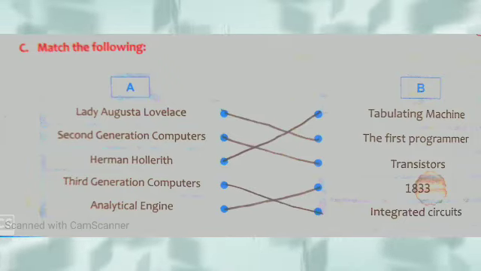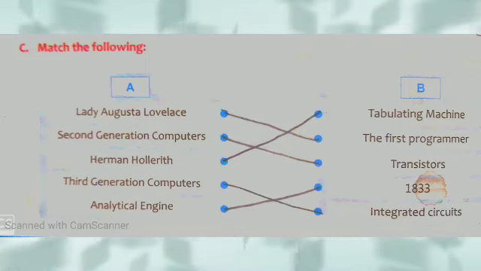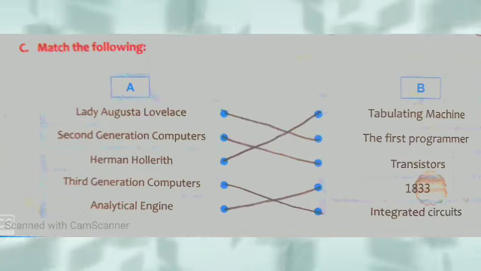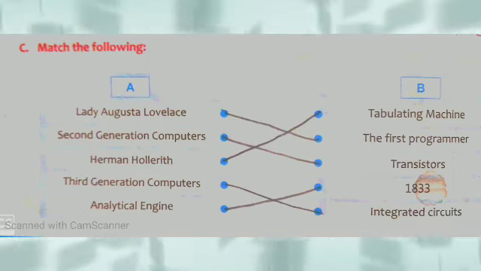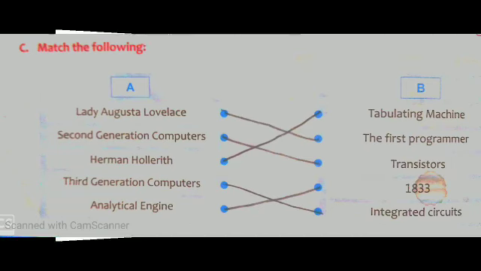Third is Herman Hollerith. He has developed tabulating machine. So we will match it with tabulating machine. Third generation computers use integrated circuits. So we will match it with integrated circuits. And analytical engine was developed in 1833. So we will match it with 1833.